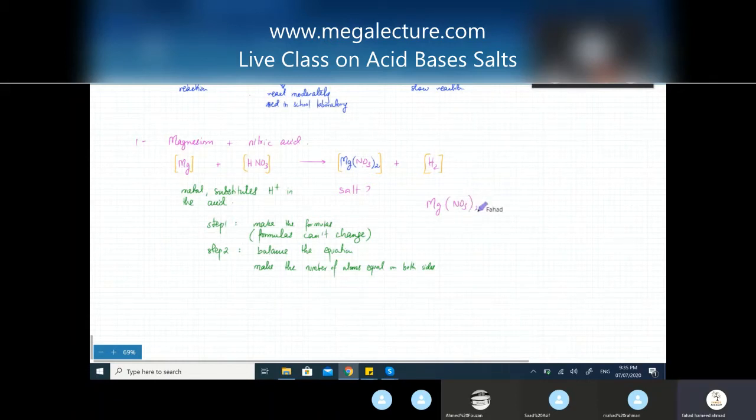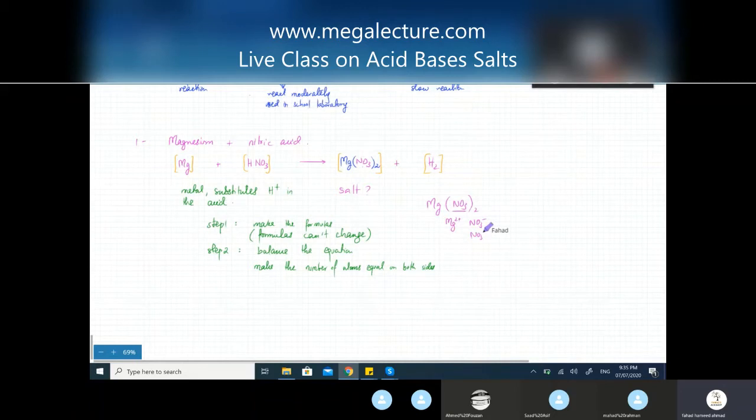Now, remember that this 2 over here, this is attached to NO3. What does this 2 mean? It means that there are 2 nitrate ions. This 2 has nothing to do with magnesium. If this 2 was with magnesium, then there would be 2 magnesiums in the formula. But this 2 is with nitrate, which means that this entire thing has been doubled. There are 2 nitrate ions. What that basically means is that there's 1 magnesium ion, which is 2 plus, and there are 2 nitrate ions.